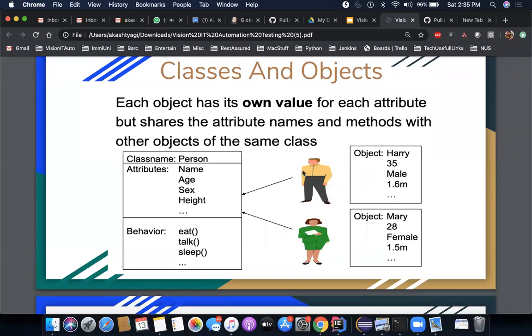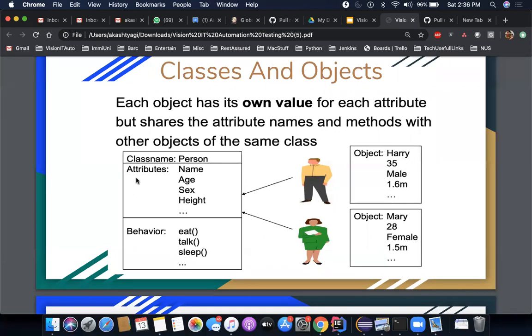All of that is defined here. All right, you see that? Now this becomes an object which has specific values of these attributes. So these attributes are there in the class, but right now there are no specific values assigned to them. When you make the object, then these become specific attributes.